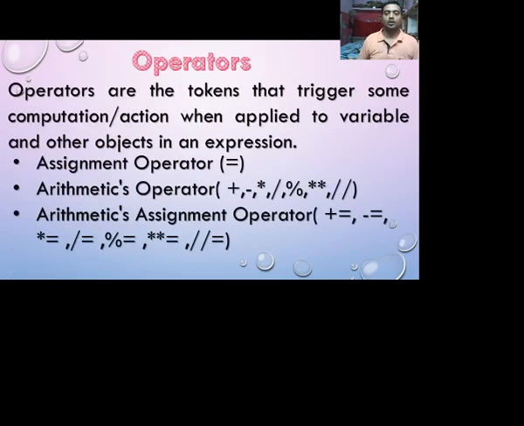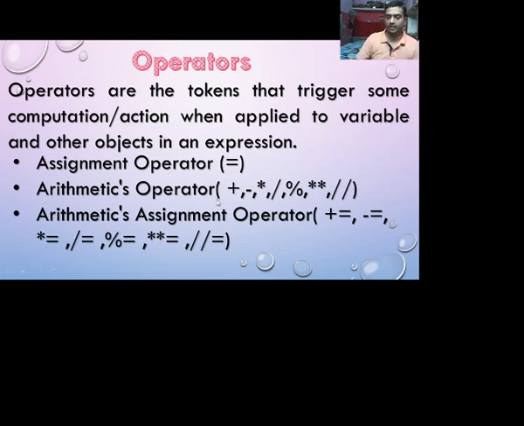Operators. Operators are tokens that trigger some computation action when applied to variables and other objects in an expression. For example, assignment operator, arithmetic operators, and arithmetic assignment operators.